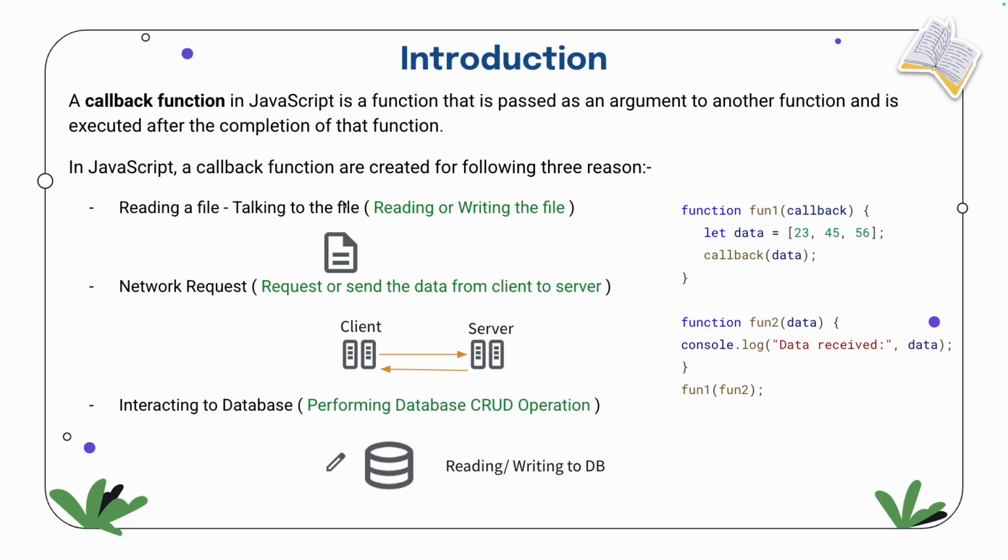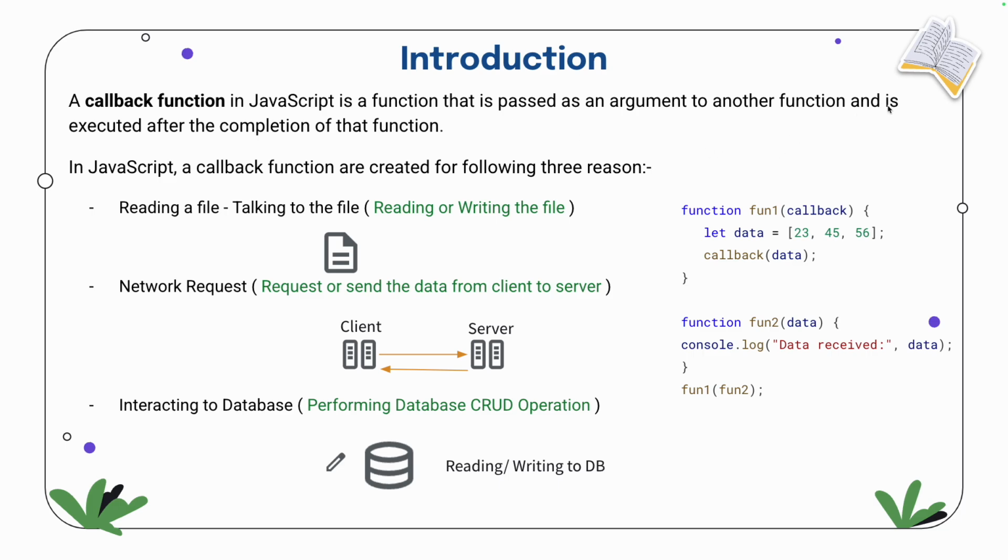So a callback function is a JavaScript function that is passed as an argument to another function. Now you are able to understand what a callback function is, because it is a function which can be passed to another function. Why is it passed? Because that function's execution is taking time, and to inform that the execution has completed, the callback function is attached.